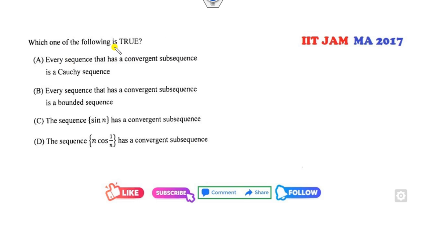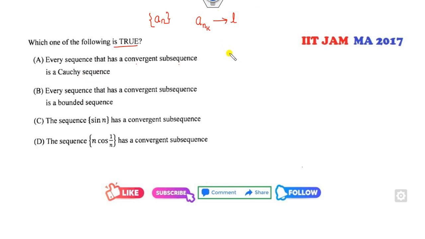Which of the following statements is true? Every sequence that has a convergent subsequence is a Cauchy sequence. It means if I have a sequence An, it has a convergent subsequence. Then he said it is a Cauchy sequence.